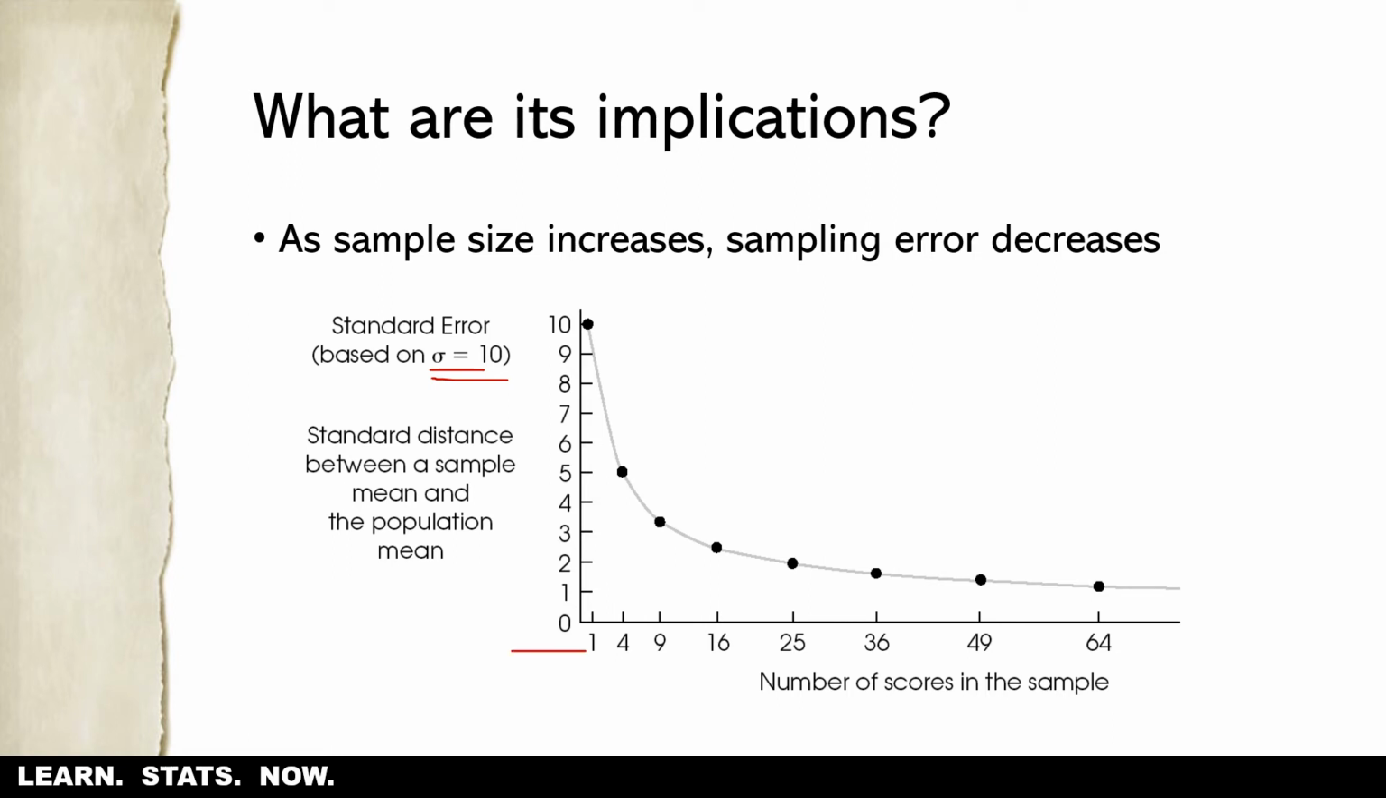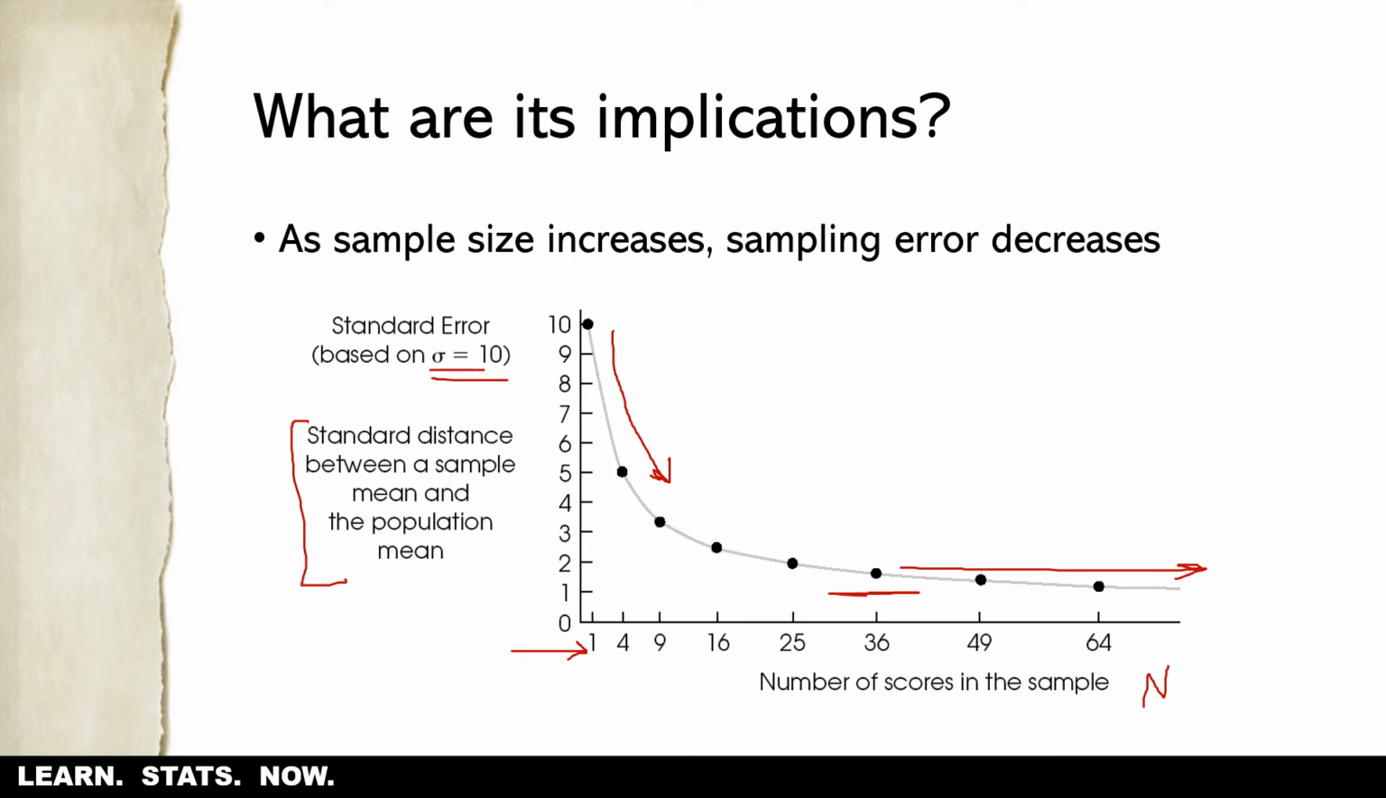Okay, now down here on the horizontal axis, we have the number of scores in our samples, so that's n. And you'll notice that as n goes up, the standard distance between a sample mean and the population mean, in other words, the standard error, goes down. What that means is as n increases, the expected deviation or difference or error of the sample mean from the population mean becomes less and less. And once you get up to about 36 or so, it starts just beginning to plateau, right?